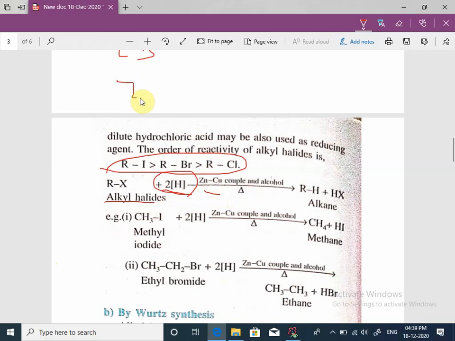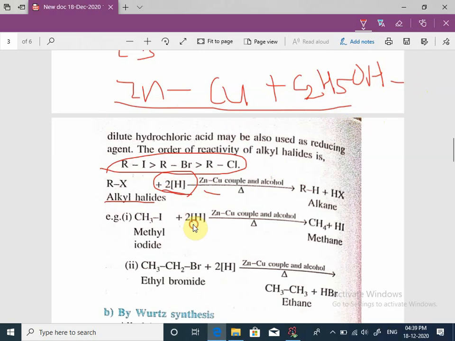When there is reaction between zinc copper couple and ethyl alcohol, there is formation of nascent hydrogen, and when this nascent hydrogen reacts with methyl iodide in presence of zinc copper couple and alcohol, with heating, there is formation of methane.